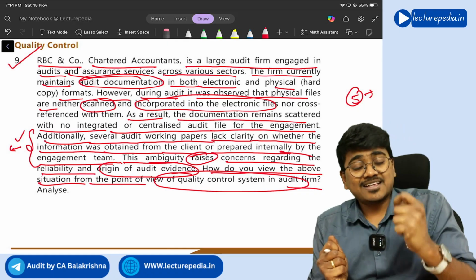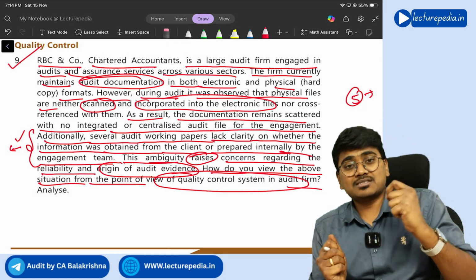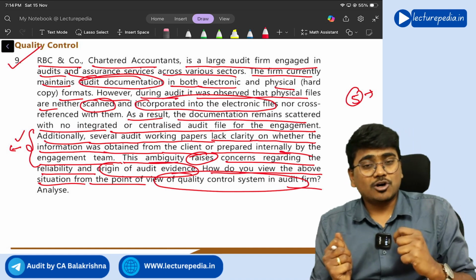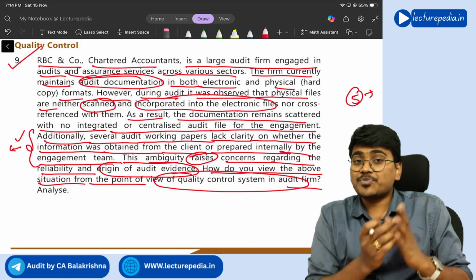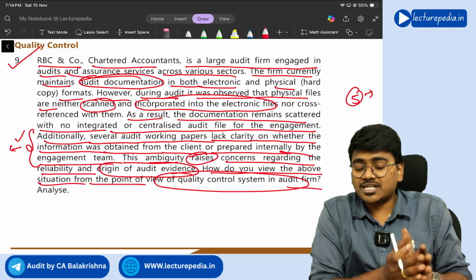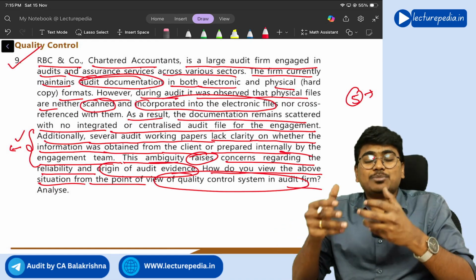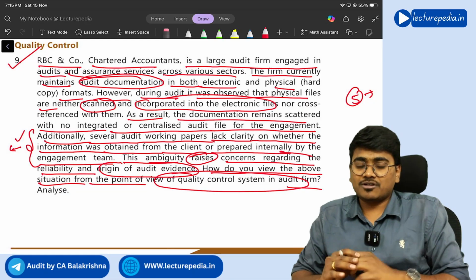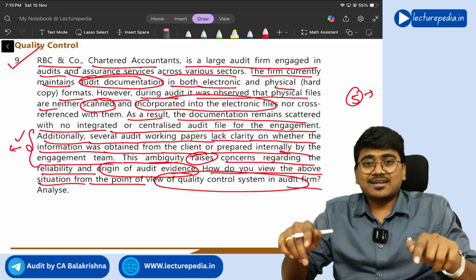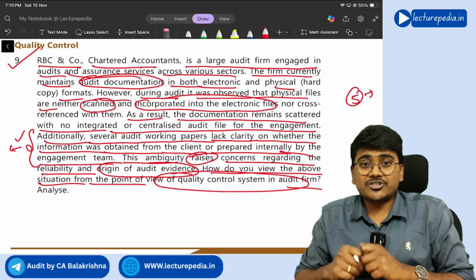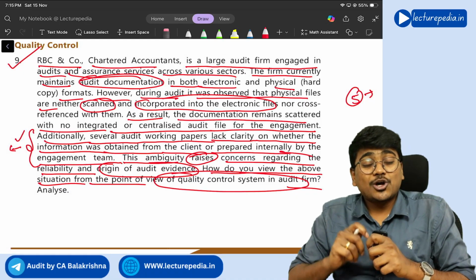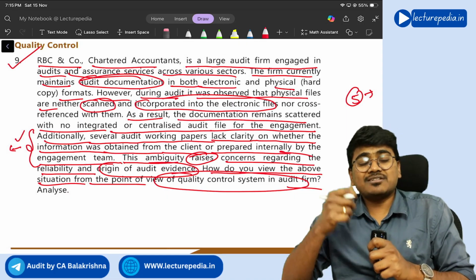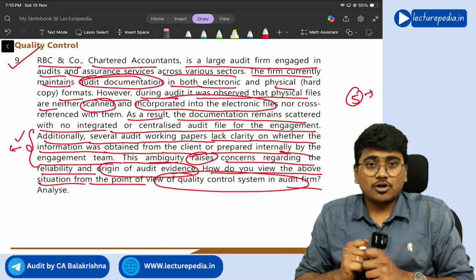And in case you are keeping soft copy documentation and physical copy documentation, then you need to ensure that all the physical copy of documentation is completely scanned by your team, right? So there should be policy and procedure in your firm wherein the team will completely scan the audit documentation, and there should be cross referencing made between the physical documentation and the soft copy of documentation.